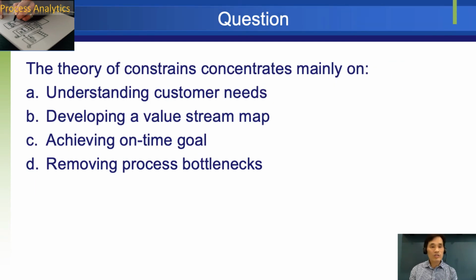Look at this question. The theory of constraints concentrates mainly on A, understanding customers' needs, B, developing a value stream map, C, achieving on-time goal, D, removing process bottlenecks. The answer is D, removing process bottlenecks. It's about constraints and how to overcome them.